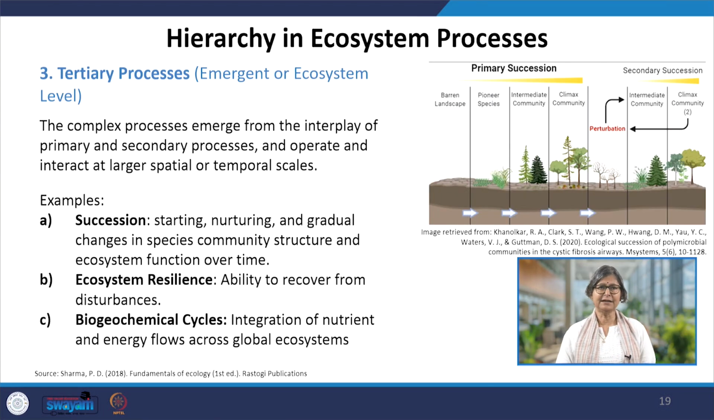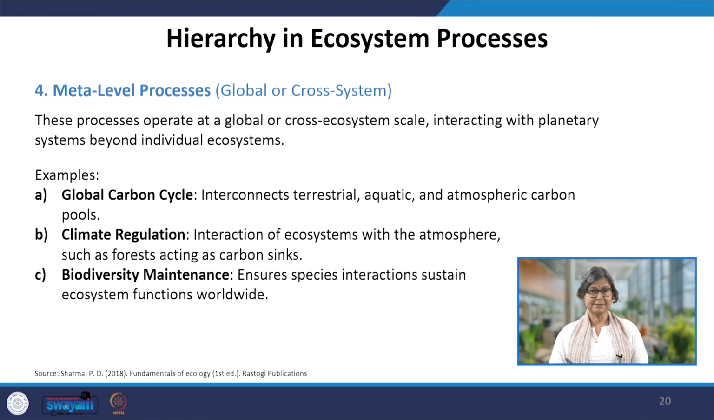The third level is the tertiary process, which depends on these secondary processes, like succession, which we discussed, and ecosystem resilience. Today, or maybe in our next class, we will discuss in detail this ecosystem resilience, the ability to recover from disturbance. Biogeochemical cycles, which I discussed in detail with you. So all these are tertiary processes which depend on the secondary ones. Next one is the meta level, which are global or cross-system processes.